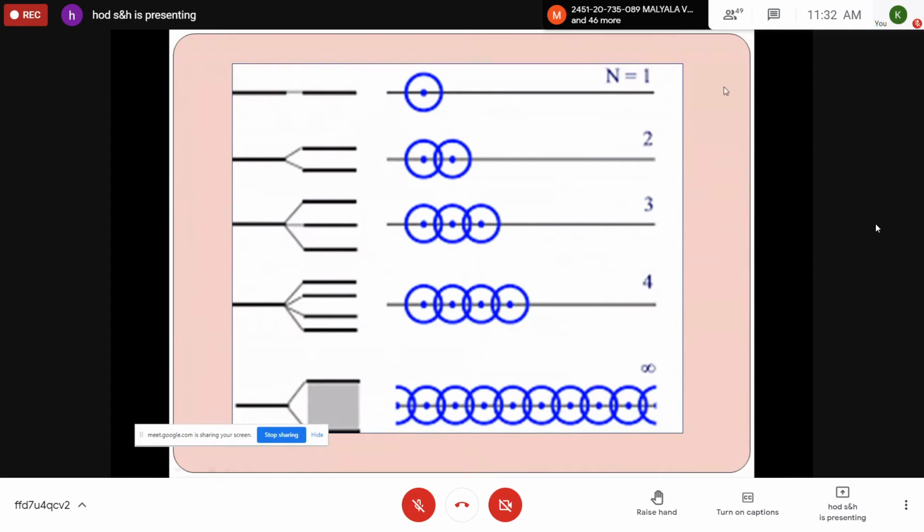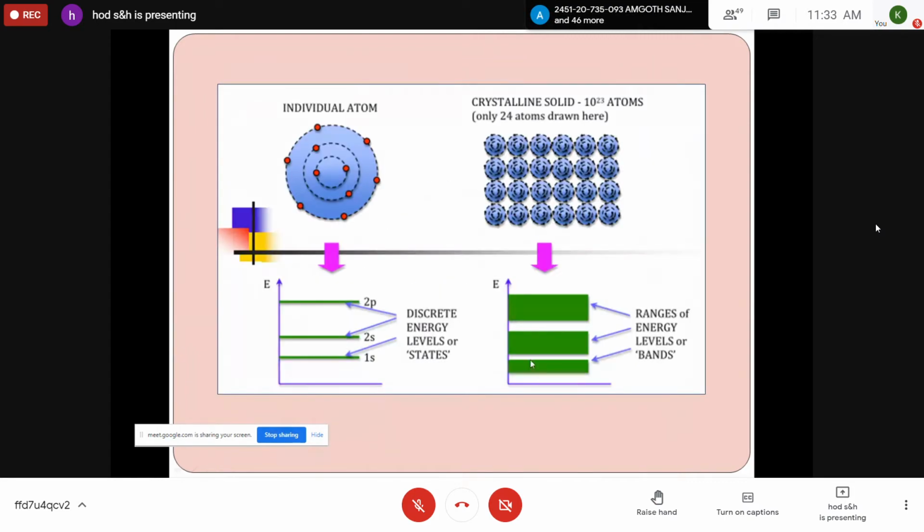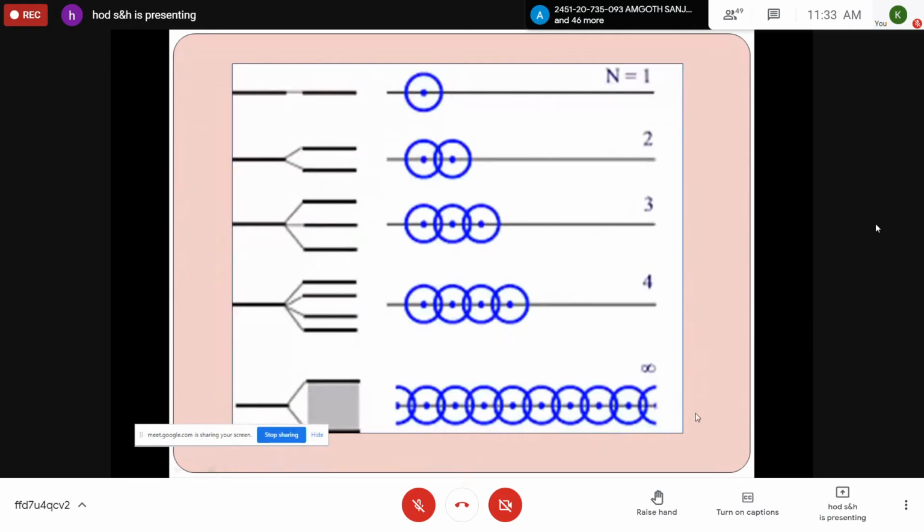As I said, if one atom is there, it leads to one energy level. If two atoms are brought together, they interact with each other and lead to two energy levels. Similarly, three atoms interacting lead to three energy levels, and four atoms, four energy levels. In the same sense, if n number of atoms are there, it leads to n energy levels, or infinite energy levels. In this way, based on the number of atoms interacting in the given crystalline solid, the energy levels will be distributed, which leads to certain bands present in the given crystalline solid.